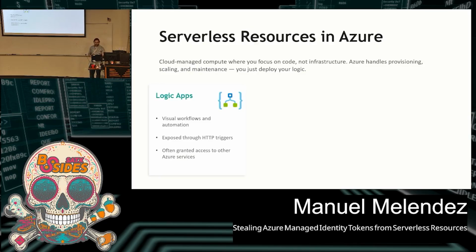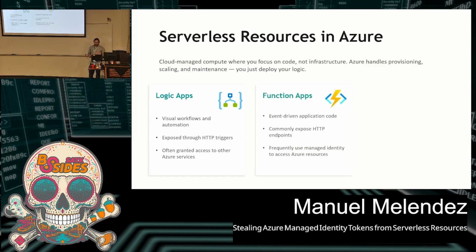The first is logic apps. There, you can say, an orchestration workflow, and we'll actually see this in the demo, where you can set up the steps, the actions, and the order of the workload that is going to be performed. There are different actions and they're usually exposed through HTTP triggers, but there are other kinds. Then we have function apps. They're event-driven pieces of code. Basically, you upload your own function, your code, and they're exposed through HTTP endpoints.